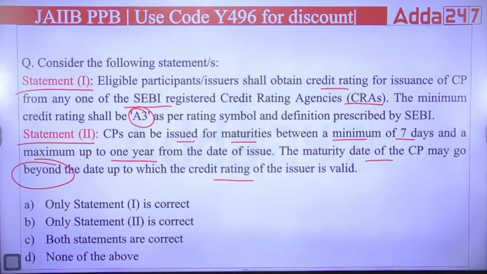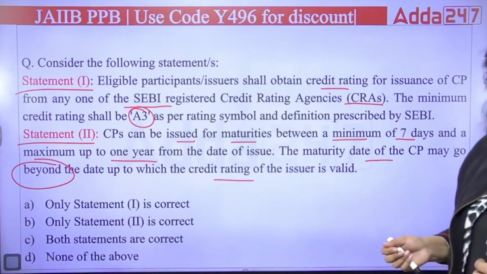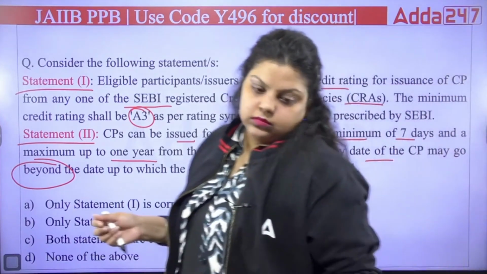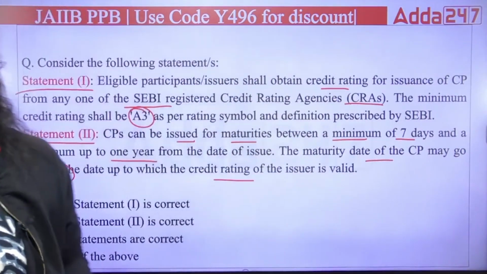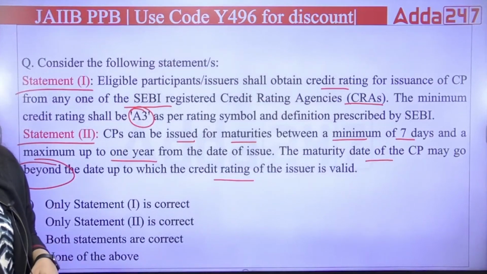A, B, C or D? Which of the following will be correct? A, B, C or D? C, and only one is correct. Two options I have got. What about the rest?